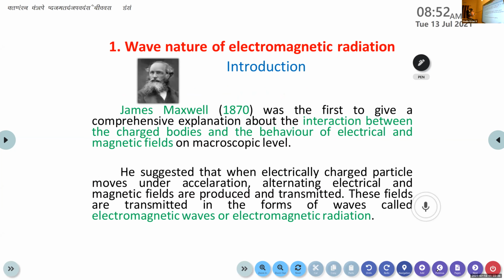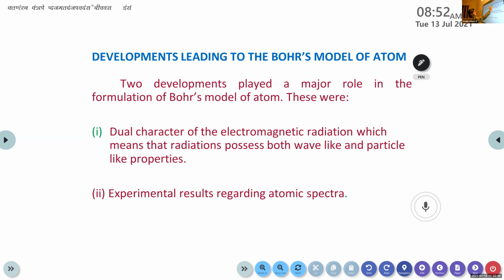Just 1 minute. This is the developments leading to the Bohr model of an atom. So the next model is the Bohr model of an atom. Before learning the Bohr model, there are certain other developments that took place in the field of atomic models. Two developments played a major role in the formulation of Bohr's model. First, the dual character of electromagnetic radiation. What do you mean by dual character? Dual.